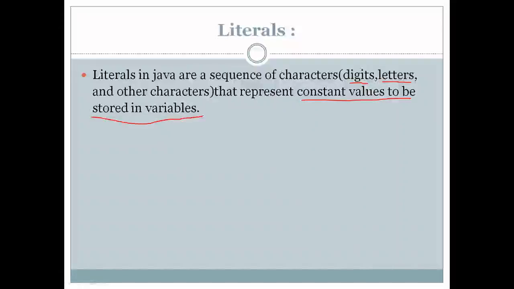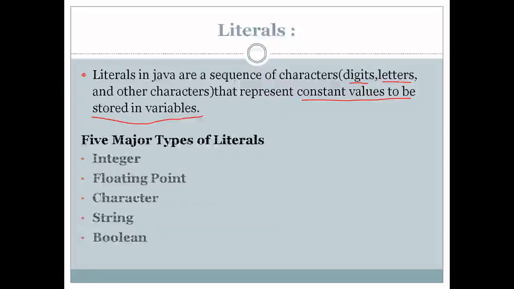So the values which you store in the variables are literals, and these are constant values. Like in an integer variable you may store a value that is 10, 20, 30. So these values you can call literals of type integer. You may store some names in a string variable, and that is called a string literal.